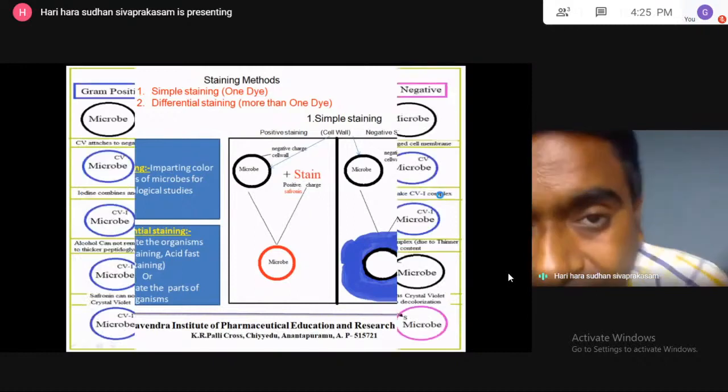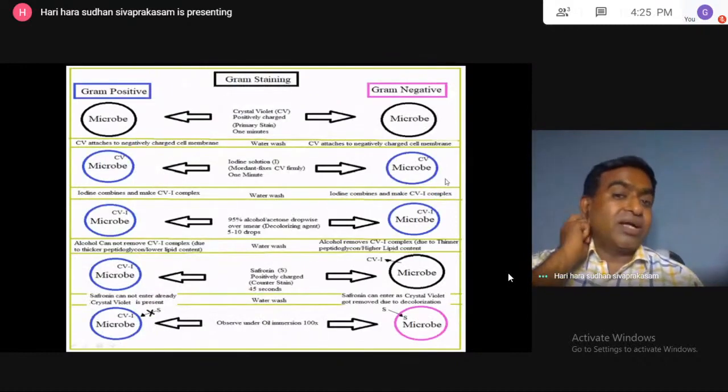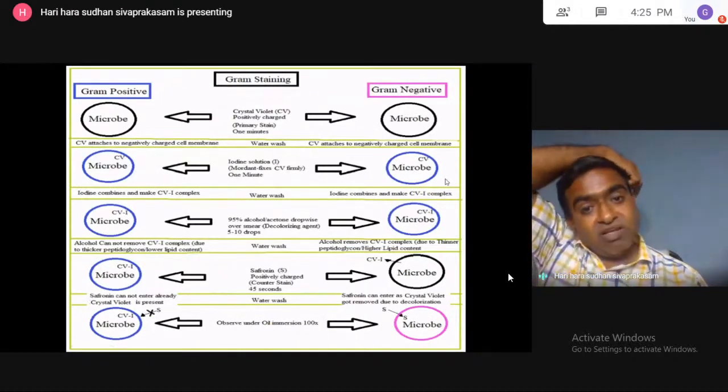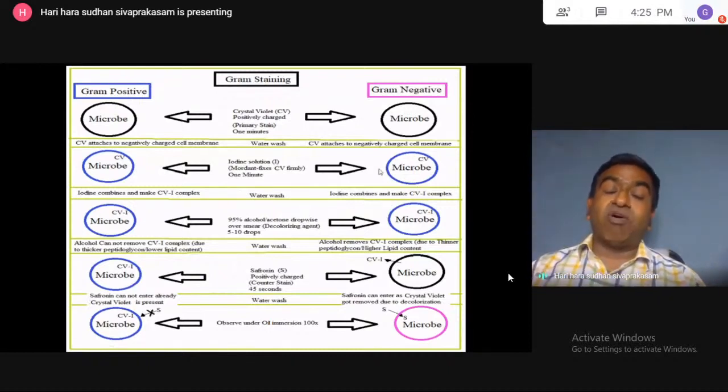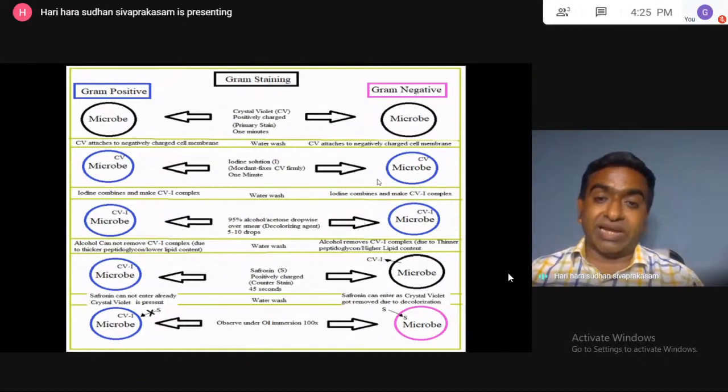Coming back to gram staining, four chemicals are used for it. Gram staining was invented by the scientist Christian Gram, and after him the technique is named gram staining. He used four chemicals: crystal violet, iodine solution, alcohol, and safranin.